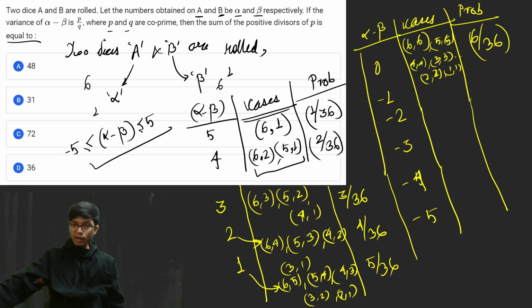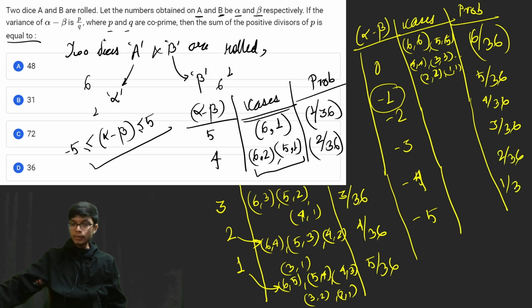Now a similar case will occur for -1. The similar number of cases can be (5,6), (4,5), (3,4), and so on, so the probability when alpha minus beta is equal to -1 will also be 5 by 36. Similarly, for -2 the probability will be 4 by 36, for -3 it will be 3 by 36, for -4 it will be 2 by 36, and for -5 the probability is 1 by 36. The only difference in the possible cases is that the alpha and beta values get interchanged. That's the only difference.